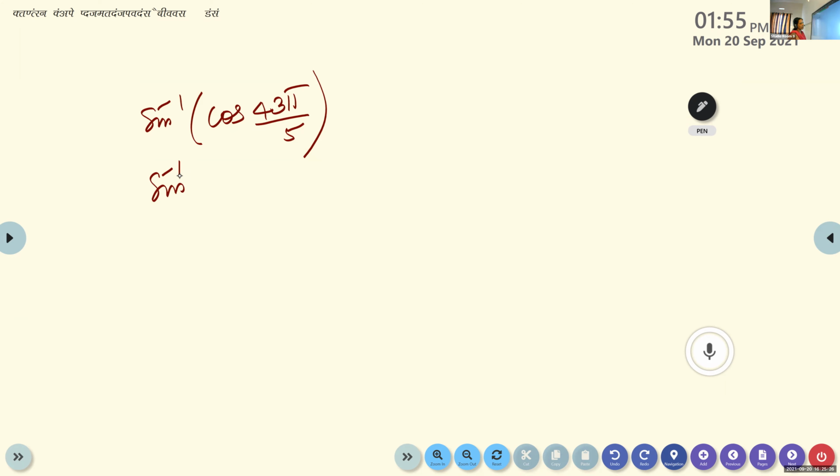These are all NCERT exemplar. Okay, this is a book. In the CBSE site also you can see this one. NCERT exemplar.